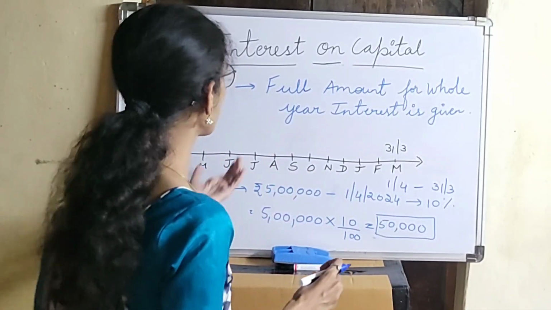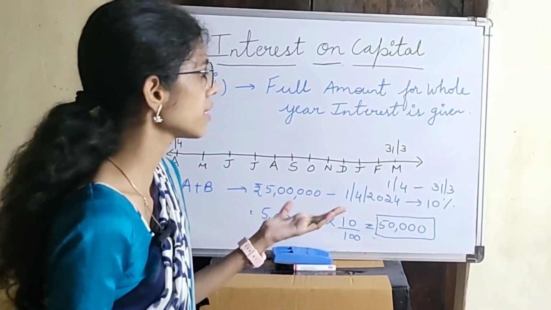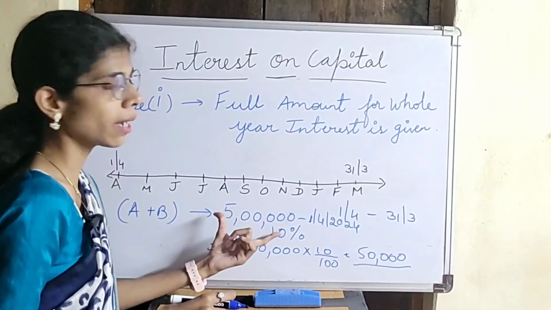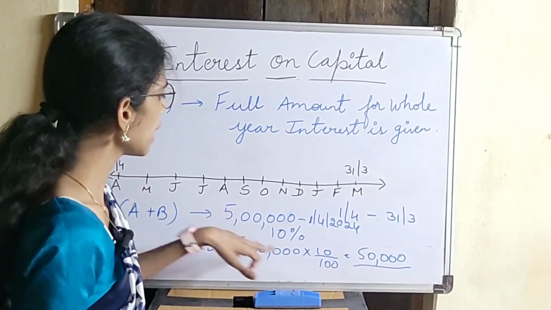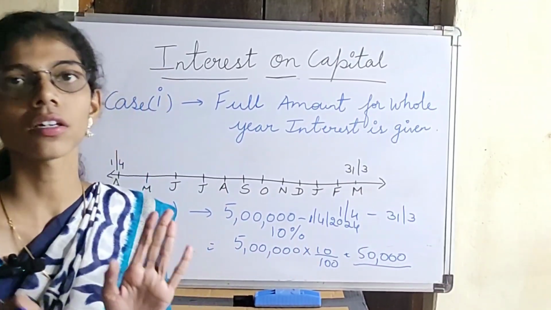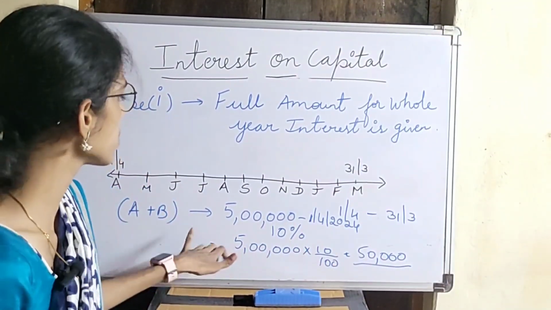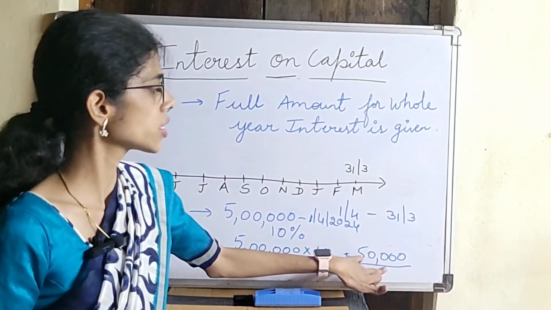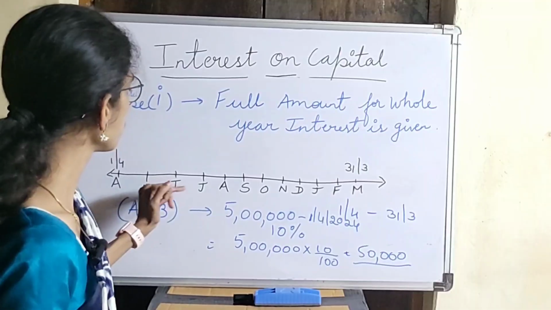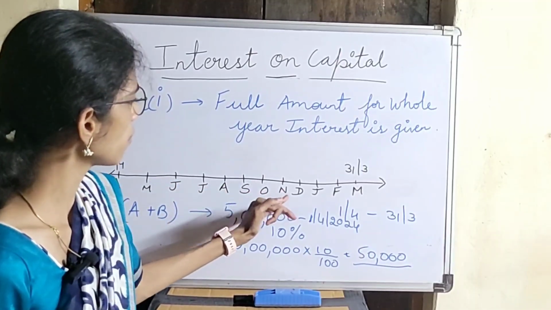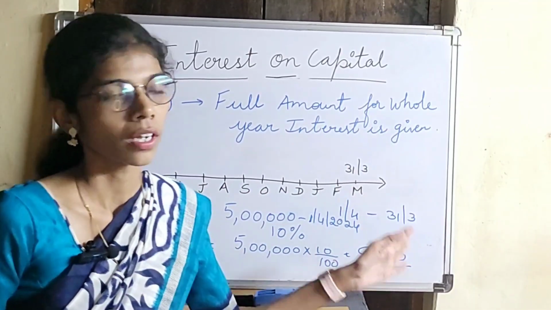That is case 1, where interest is given on the full amount for the whole year, which means the amount will be fixed for every year. So 5 lakh into 10%, this 50,000 interest will be given every year, that is April, May, June, July, August, September, October, November, December, January, February, March.